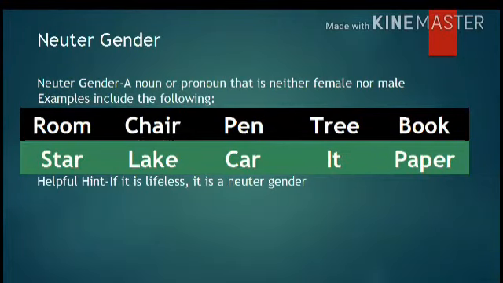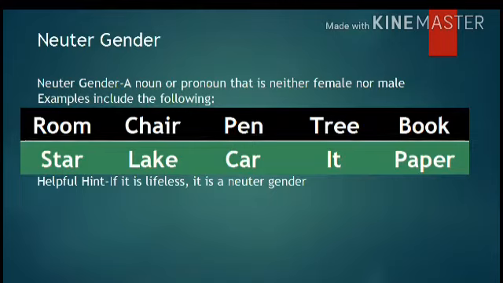Then we have the last one, and that is neuter gender. So neuter gender is basically a noun or pronoun that is neither female nor male. It means that those words which we use for things will be called neuter gender. So every word which refers to things basically will be called neuter gender. Like room, chair, pen, tree, book, star, leg, car, it, paper. So all these words refer to things.